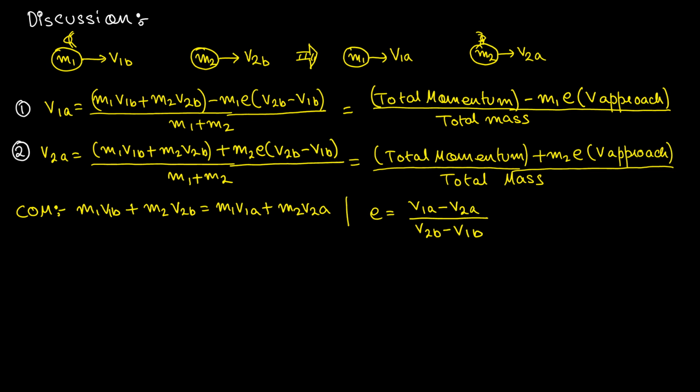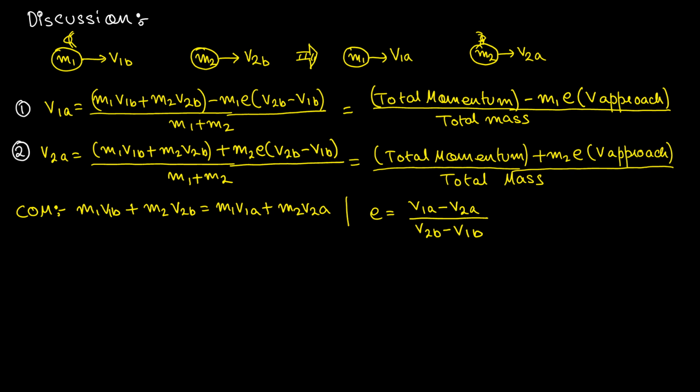You can also apply this formula for 2D collision, provided you apply this formula along the line of collision. If you apply this same formula along the line of collision, you can also obtain the same result for 2D collision. Because 2D collision is what? 2D collision is nothing but the same as 1D collision, isn't it? Along the line of collision, same formula as 1D collision, and perpendicular to the line of collision, no component of